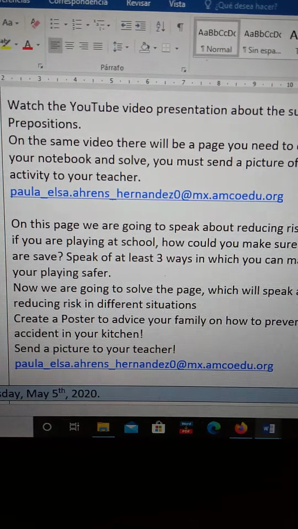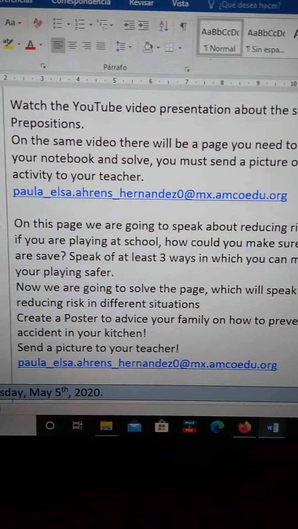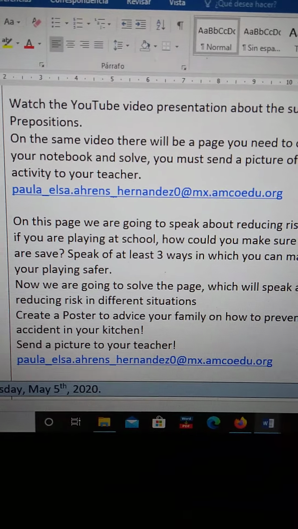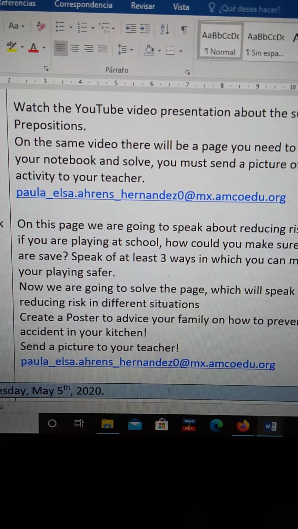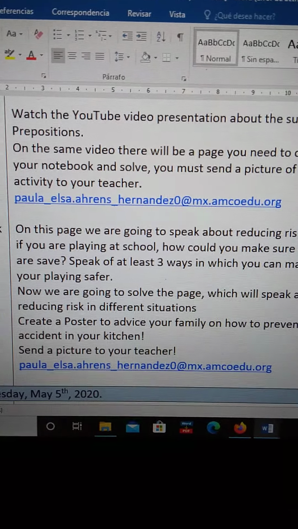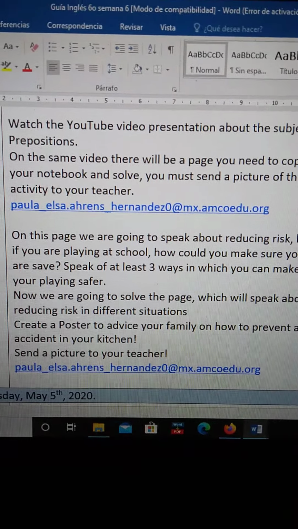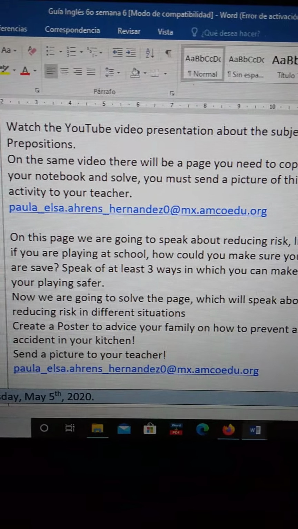I want a picture of this poster. It has to be nice, beautiful, and full of colors, okay? Remember, you can also add words to a poster. It's not only about drawings. You can put words, you can put warnings, and you can do very amazing drawings, okay? So do something amazing and send it to my mail, please.